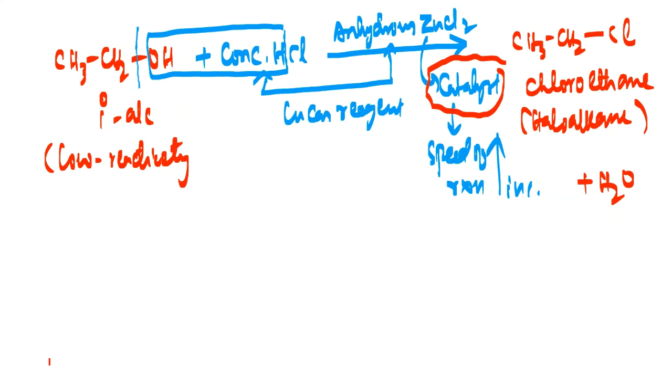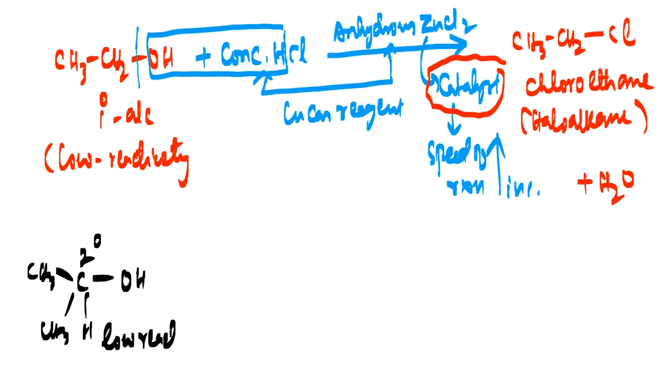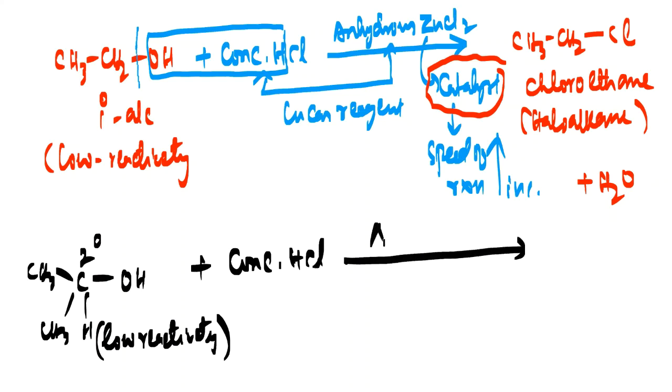So let's take now a secondary alcohol. If you take a secondary alcohol here, my dear friends, this is our 2-degree alcohol. This is also having low reactivity. This is also very less reactive. So I will be using concentrated HCl again in presence of anhydrous ZnCl2, which is a catalyst.